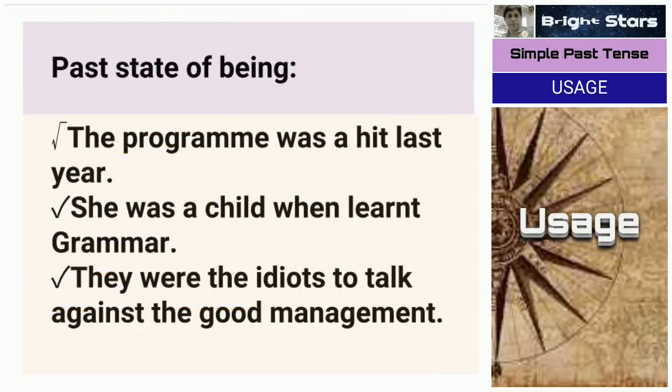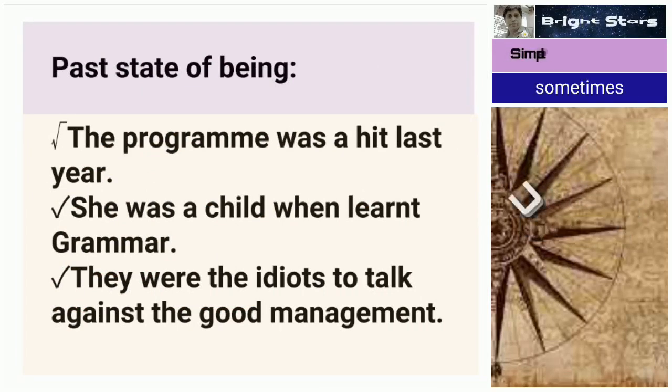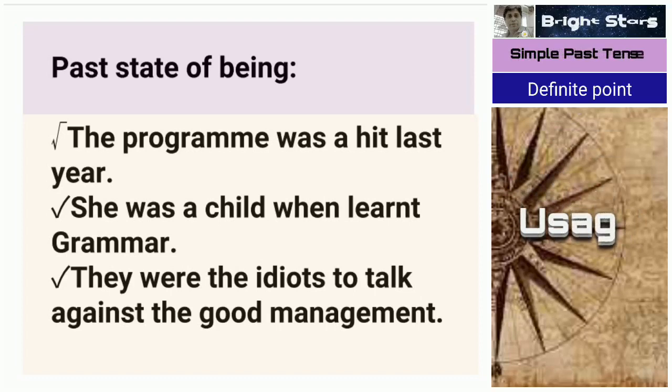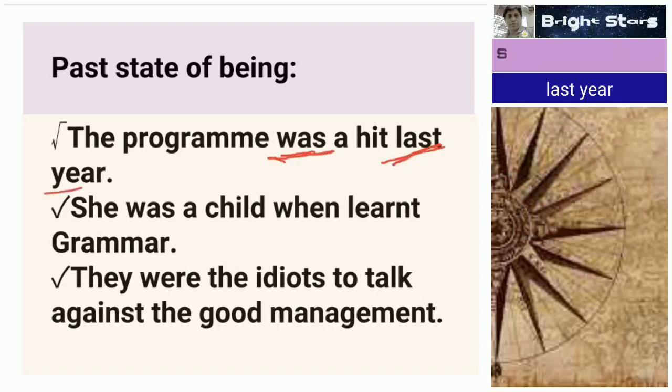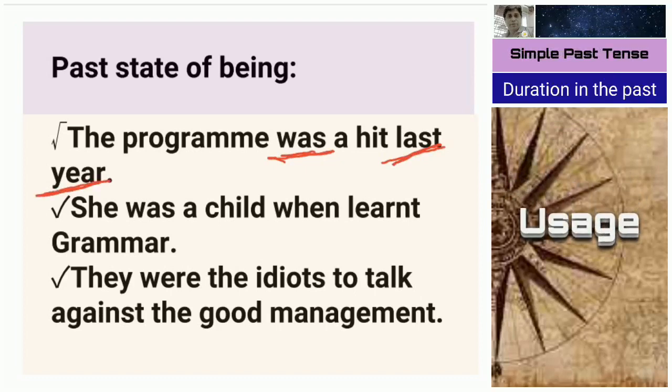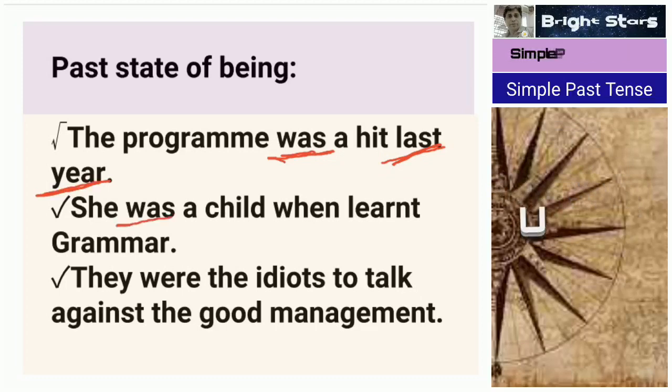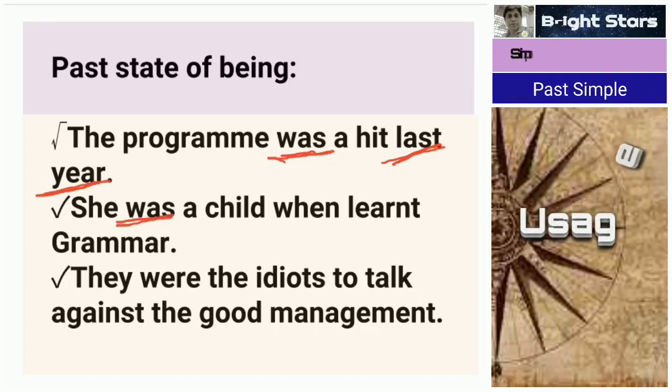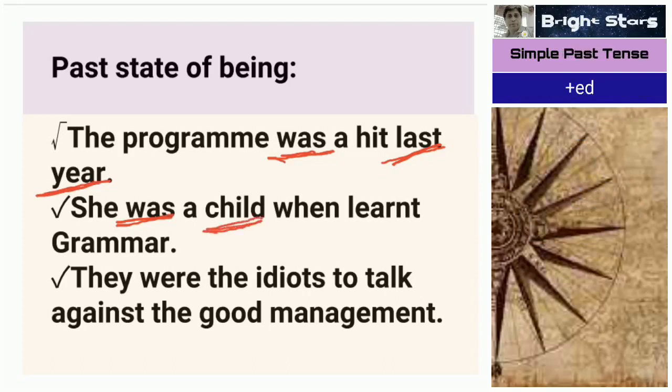Next one, past state of being. I already told you, for this purpose we use was or were. Was last year. It just indicates a state of being, position, quality, and other things. She was a child when she learnt grammar. So child indicates past tense.